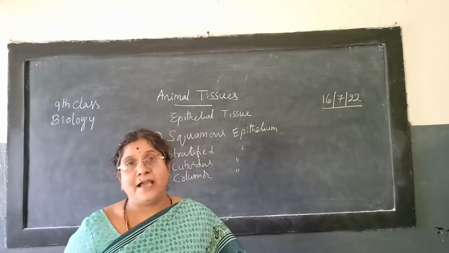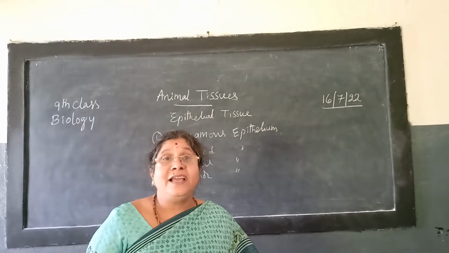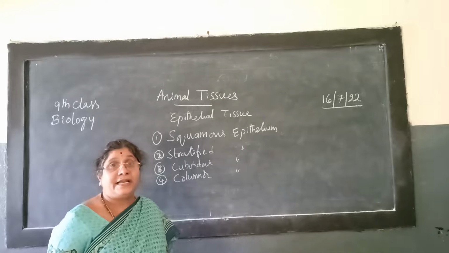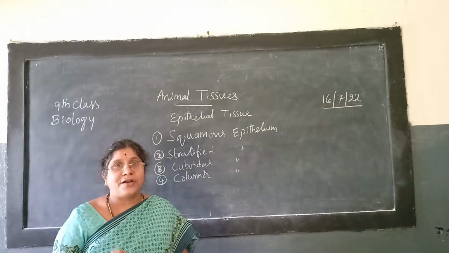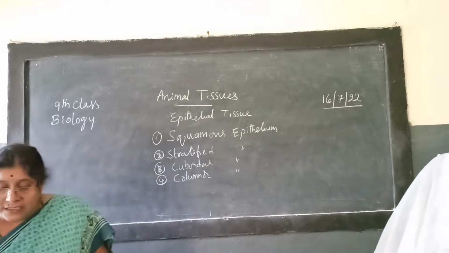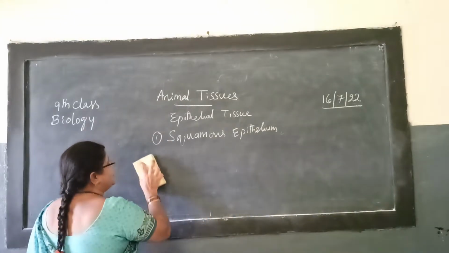And when we observe cilia on the cell membrane, then they are called ciliated epithelium. So now we are going to observe different types of epithelial cells in our body. Let us learn the structure and the function of the different types of epithelial tissue.